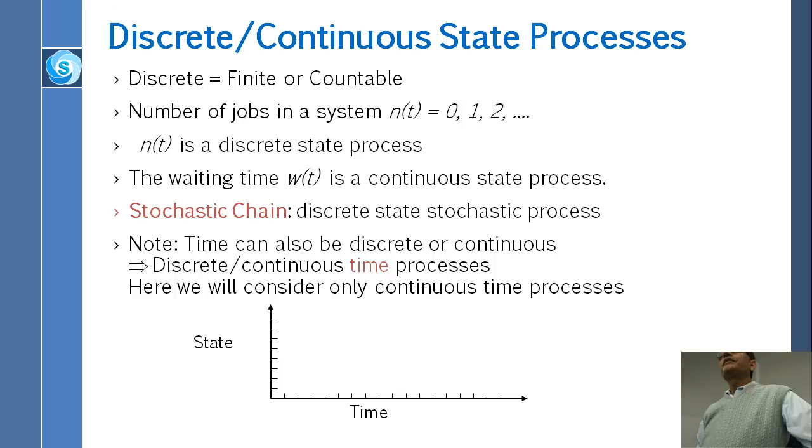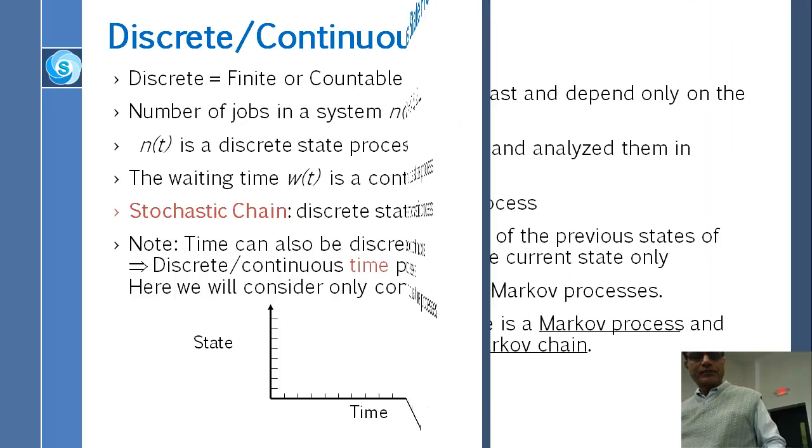Here, state means, for example, the state of the queue. The state of the queue is the number of people in the queue, which could be one way of defining a state. If you have a disk, there are many things that will define the state. One of them could be the number of jobs waiting for the disk. And if you want to go further, then you have to define where the head is. That would also define the state. So the state is something that defines the system. When the state is discrete, then it is called a discrete state.